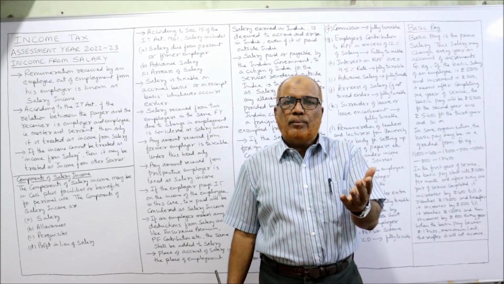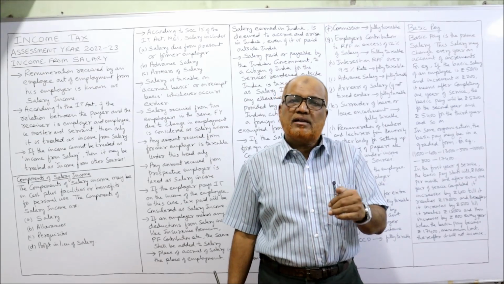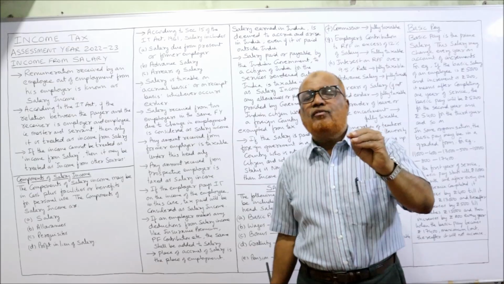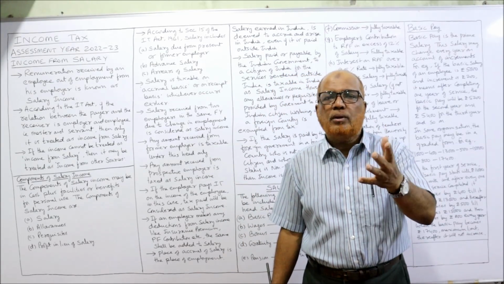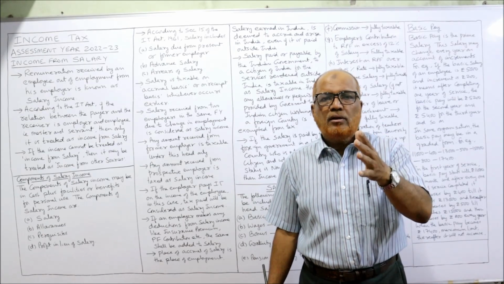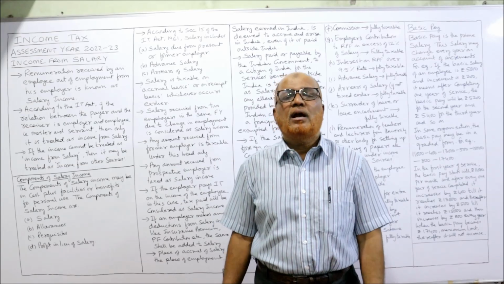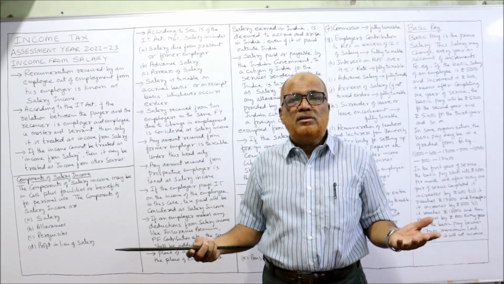Salary is taxable on accrual or receipt basis, whichever appears earlier. If accrual appears earlier, it will be taxable. If receipt appears earlier, it will be taxable. Example, during the current year, out of 12 months, 10 months salary paid, 2 months salary accrued, not paid. So that 2 months salary will also be included in the salary income of the employee. Accrued but not received.